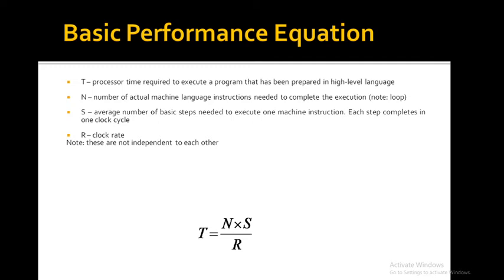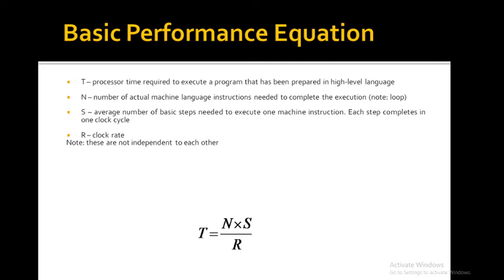The average number of basic steps needed to execute one machine instruction is S, and each basic step is completed in one clock cycle. If the clock rate is capital R cycles per second, then the program execution time is given by capital T equals capital N times capital S divided by capital R. This equation is called the basic performance equation.